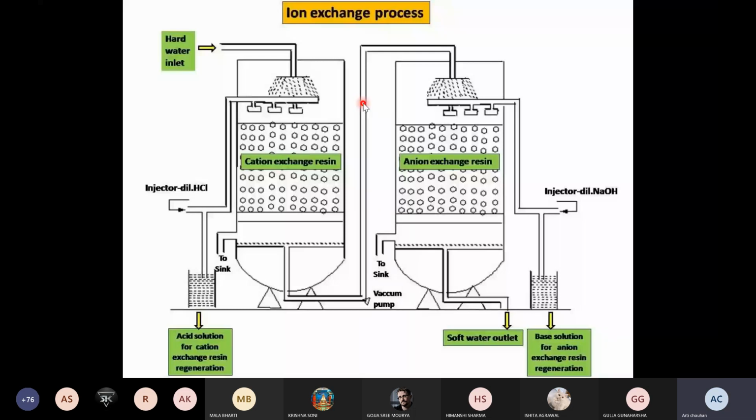Here all the anions of the hardness causing salts will be removed by OH negative ions, which are present on this resin, RNH3 plus OH negative. Thus, all the anions of the hard water will reside on the anion exchange resin, and OH negative ion will go to the water. So after the cation and anion exchange resin, now only H plus ions and OH negative ions are present in the water.